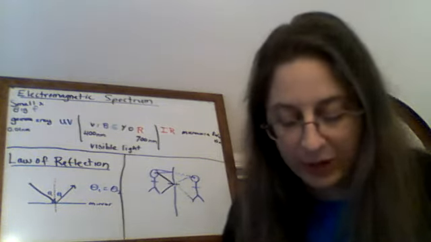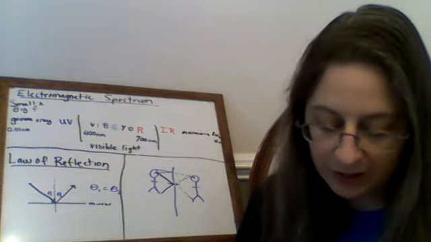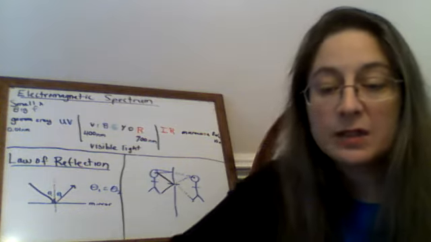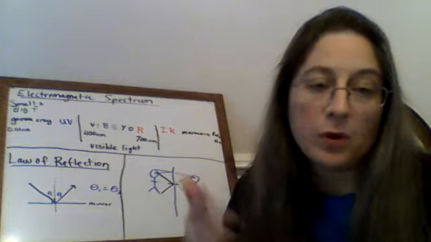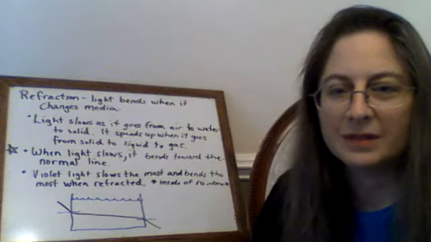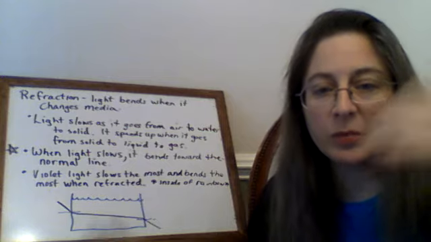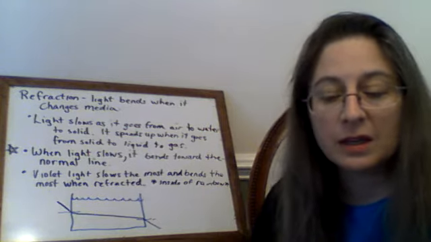Okay, so then a bunch of lab activities in here, and I will come back with how light bends when it changes from one medium like air to another medium like water, for example. When light changes from one medium to another, it bends, or refracts.